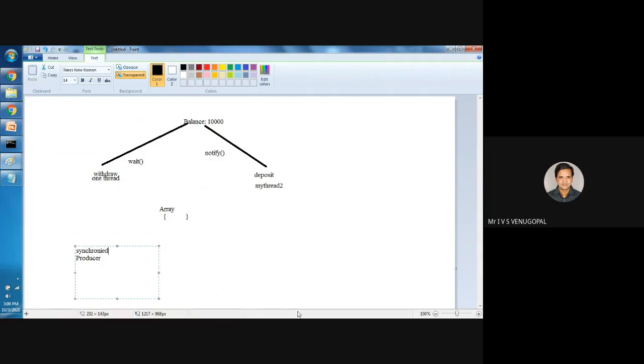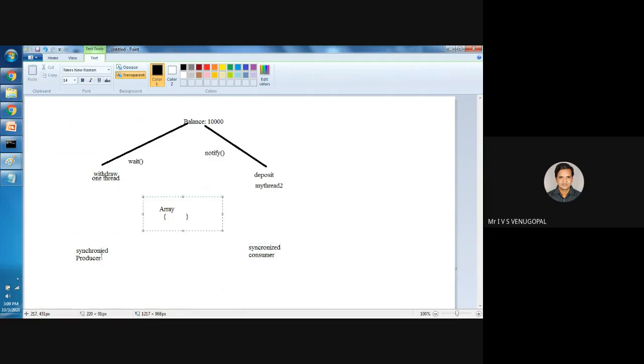The producer needs to be synchronized and the consumer also needs to be synchronized. Both need to synchronize on the shared data structure, the array.